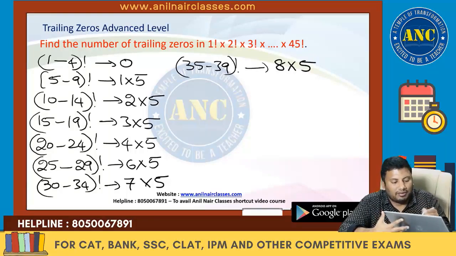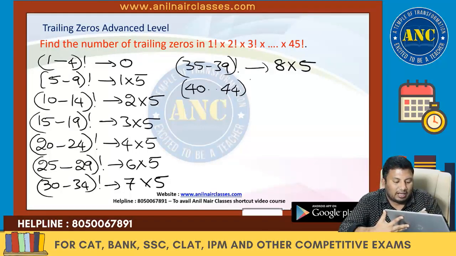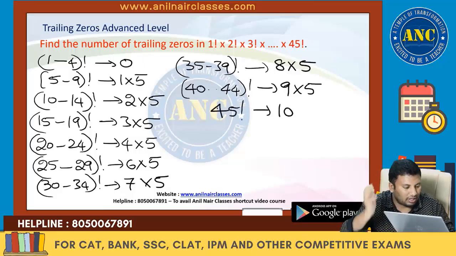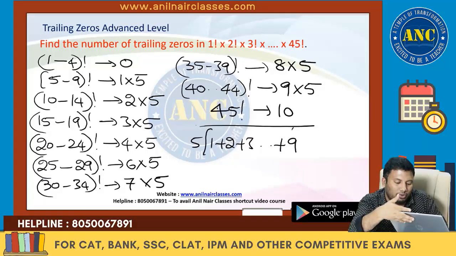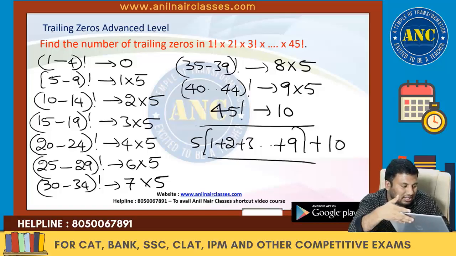Next one. From 40 to 44 factorial, how many 5s are there? 9. It is 9 into 5. 45 factorial, how many are there? 10. 10 into 1. So the answer is nothing but 5 into (1 plus 2 plus 3 and so on up to 9 plus 10). This is the answer.